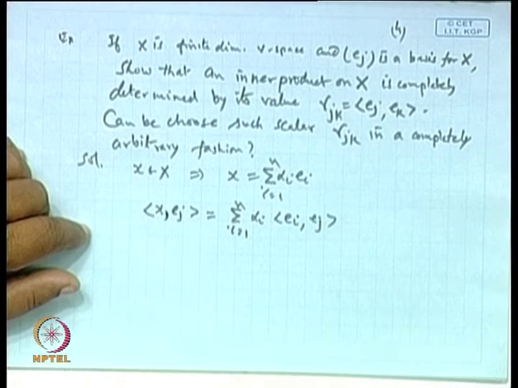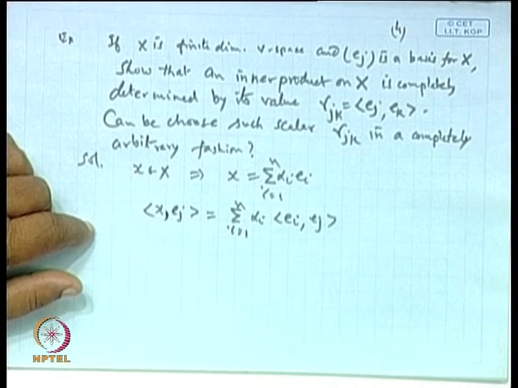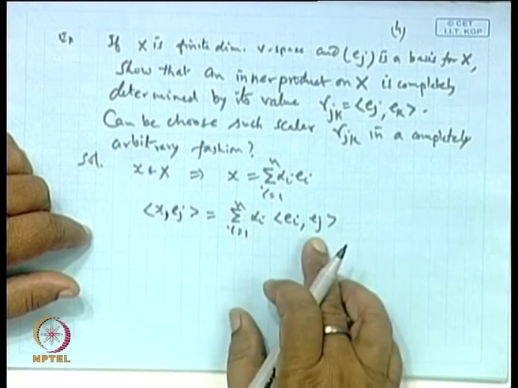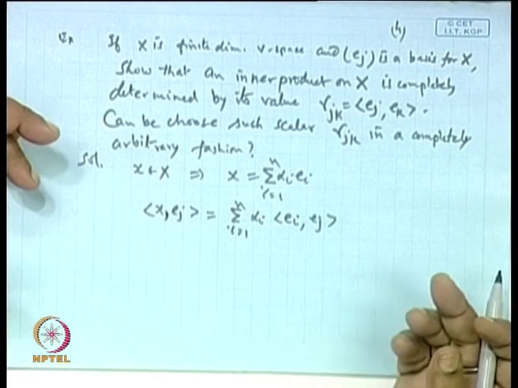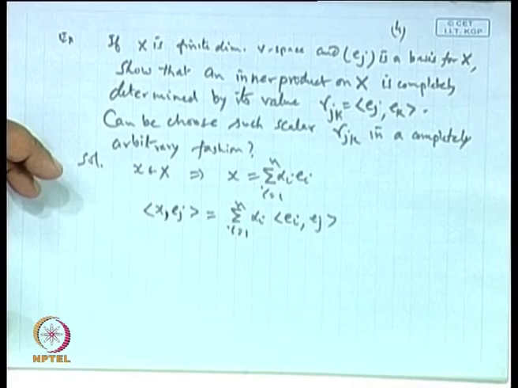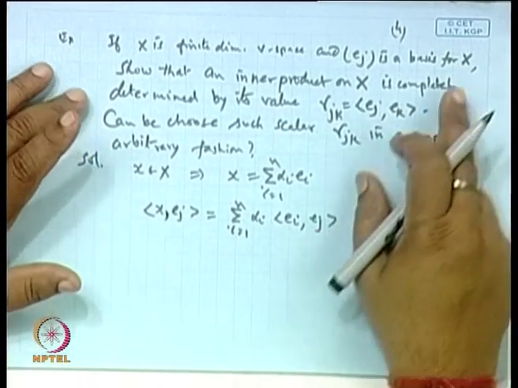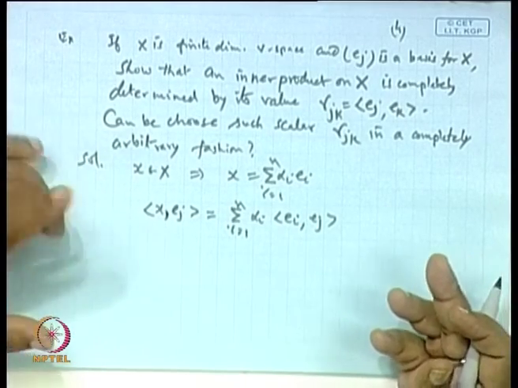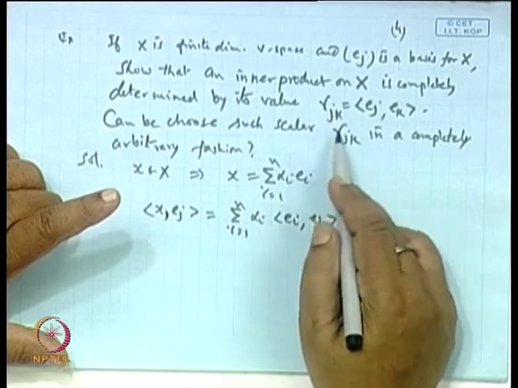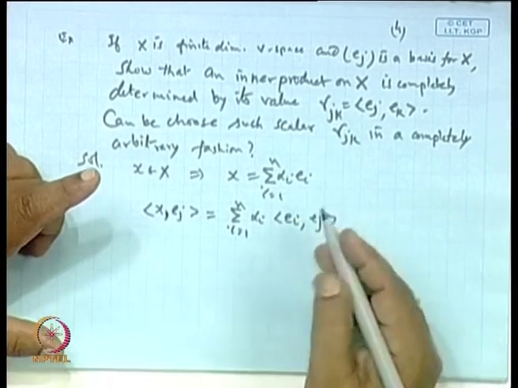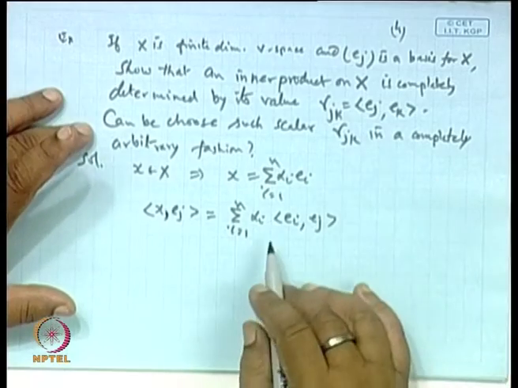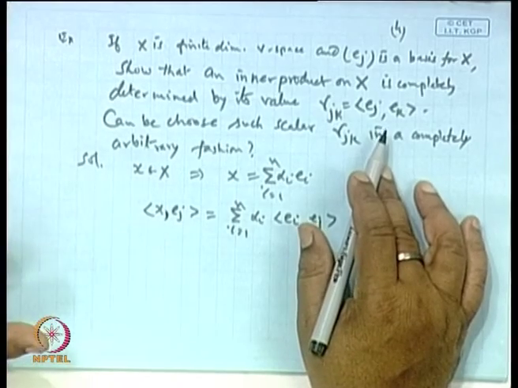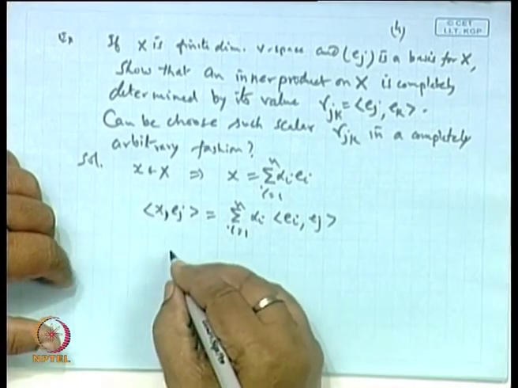We will get only the alpha I from here. This is alpha. So what you get from here is that this alpha I can be obtained from the inner product, if these are the basis elements and the orthogonal complement. So we can get the corresponding basis for this, and we can find the alpha I in terms of the basis elements. Now, this alpha I is nothing but the gamma ji. So each element X we can find in terms of the gamma ji. It means this can be determined with the help of gamma ji. Now, this is not the answer.